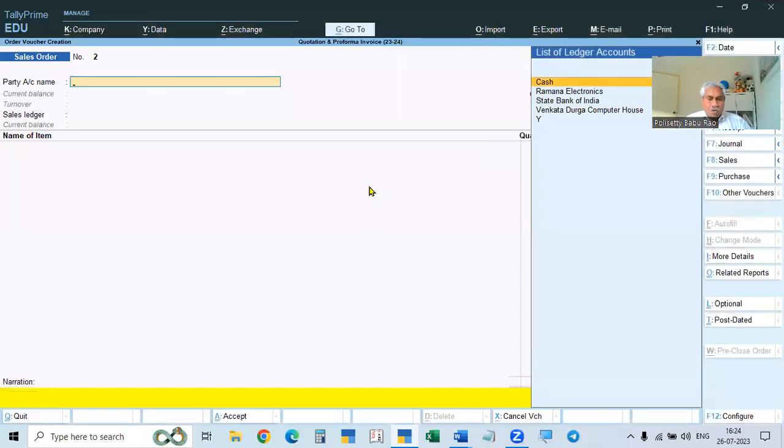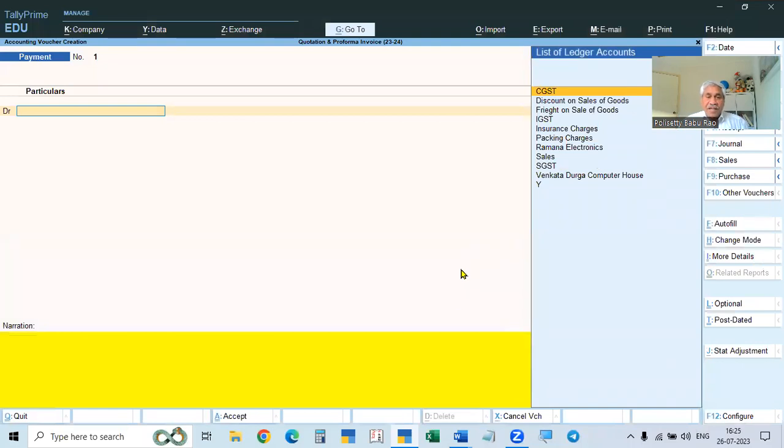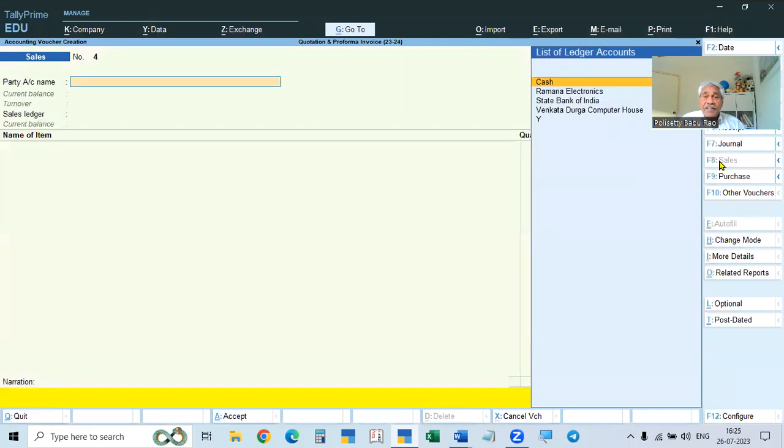Here we will go to the vouchers. For preparing the proforma invoice, we have to go to the sales invoice. With the help of sales order, we make the quotation. But the proforma is just like a dummy copy of the sales invoice. That is why we will go to sales. So click F8 for sales.